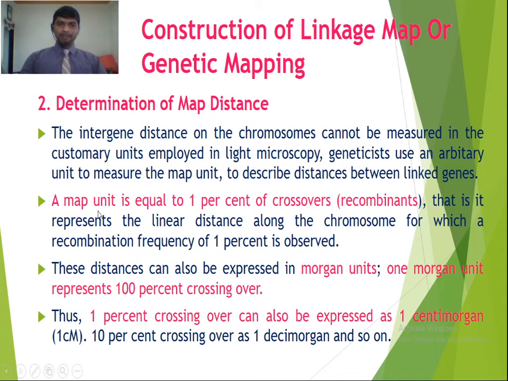Here, map unit and centimorgan are the two units we use for describing the distance between linked genes. So for 1% crossing over we use 1 centimorgan or 1 map unit.